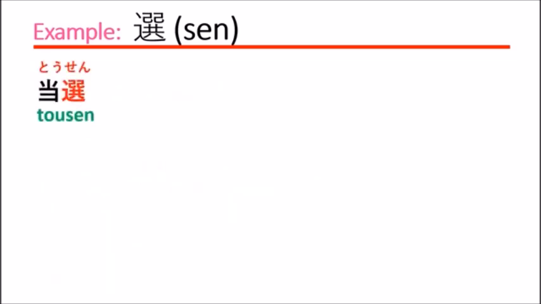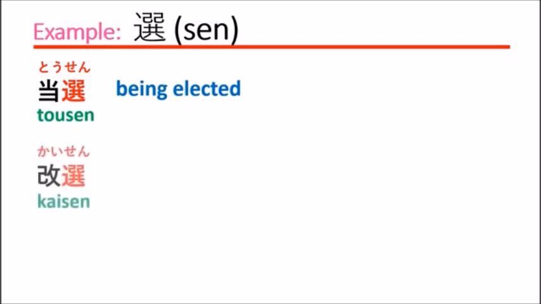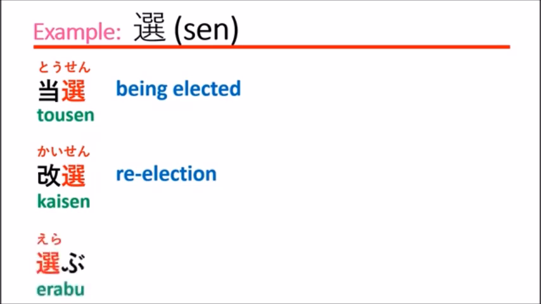The next, tousen, means being elected. Kaisen means re-election. Erabu means choose or select.